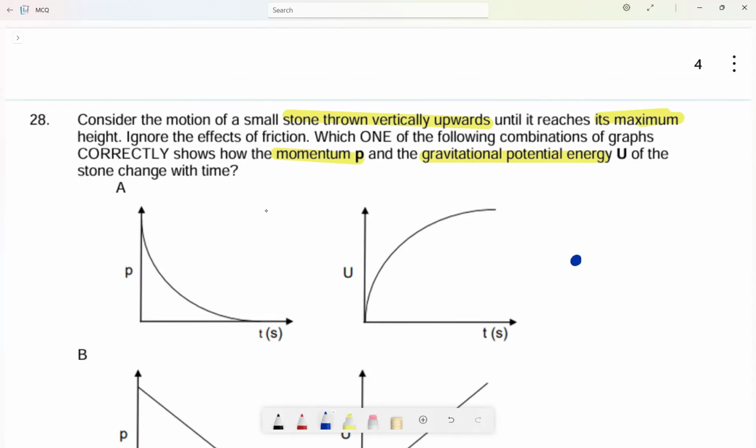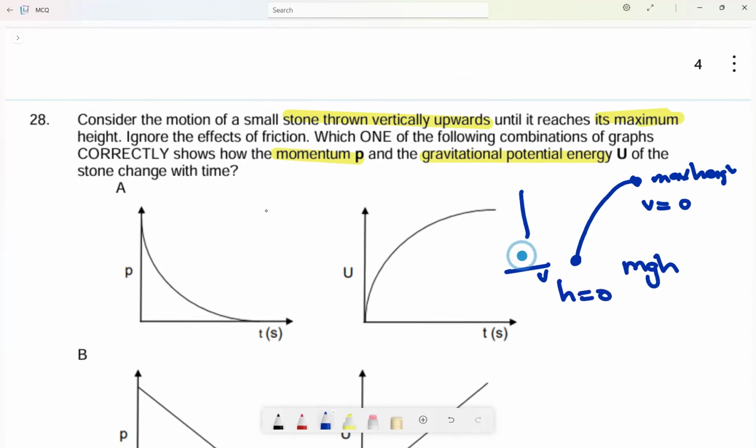Let's say here is the ball, thrown until it reaches max height. What do we know about max height? We know velocity is zero. Here we know we had a velocity. Now gravitational potential energy, which is mgh, will increase because initially the height is zero, then the height is h max, the maximum height. So as it goes up, my mgh will increase.